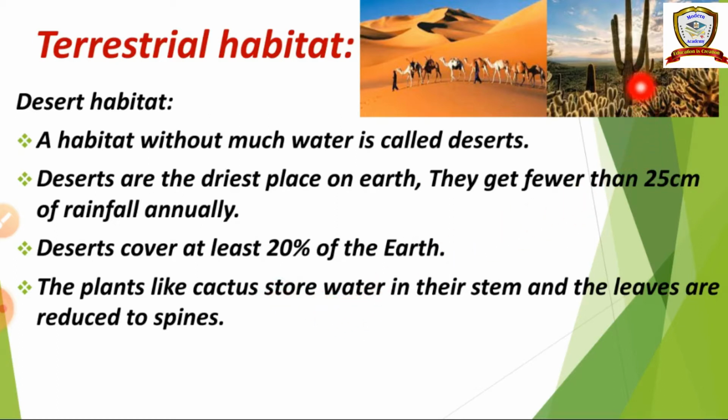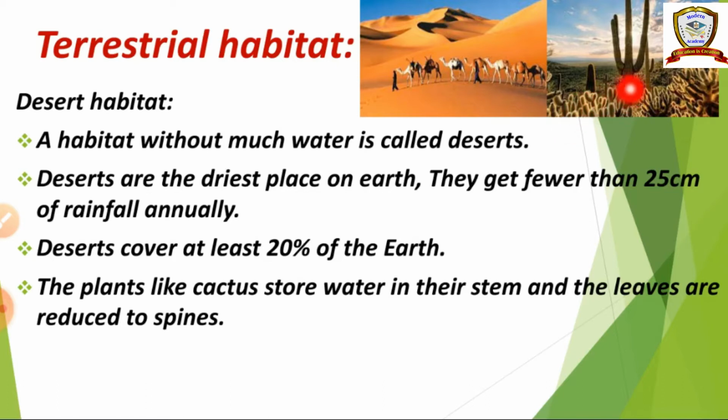Can you understand? So this is the cactus plant, this is the opuntia plant, and this is the desert animal, camel. We can see these plants and animals in the desert area. In the desert area there is very little water, just 20% of the earth is covered by desert, and we get just 25 centimeters of rainfall. And the plants present in the desert area are cactus and opuntia.